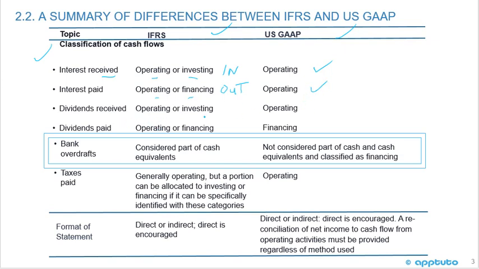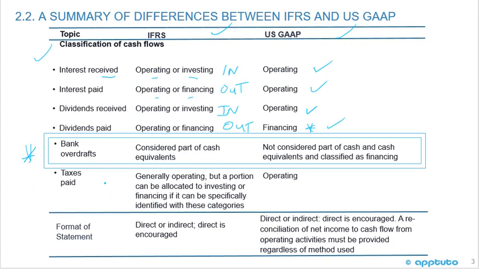Dividends received, cash in, I can classify it as investing or operating. US GAAP, only operating. Dividends paid, again cash out, so it's financing. Here for US GAAP, it's also financing, okay? I issued some common shares, that's how I finance some assets. It's financing. I put this one here because it's often overlooked and would be a nice little multiple choice question.